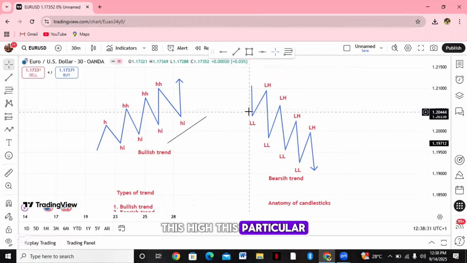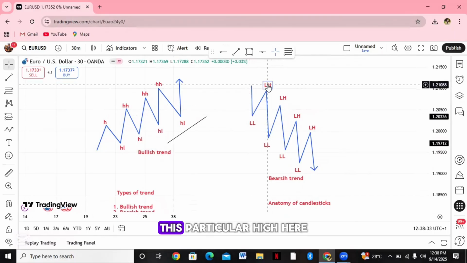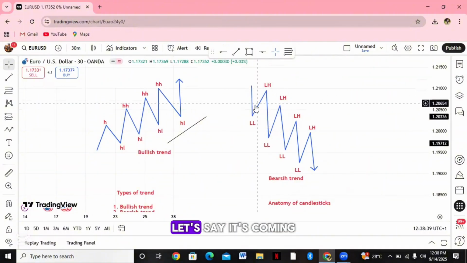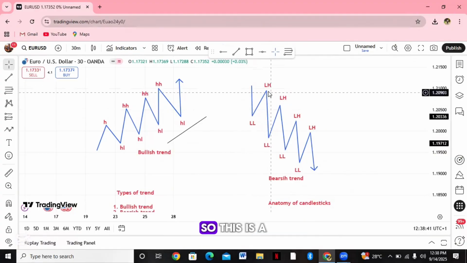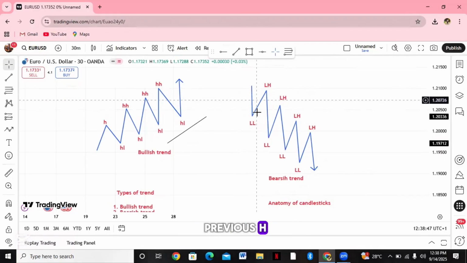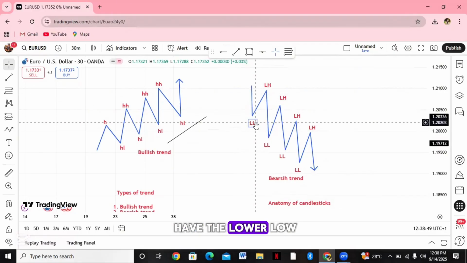This particular high here is a high. Let's say it's coming from a trend. So this is a lower high. The reason is that this high is lower than the previous high, and here we have the lower low. This low is lower than the previous low.